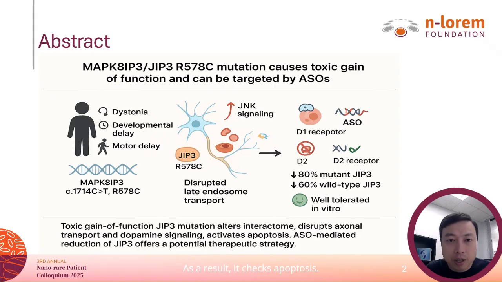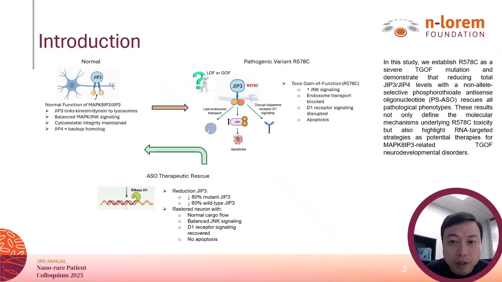As a result, it triggers apoptosis. Interestingly, it also disrupts dopamine receptor 1 signaling, but does not affect dopamine receptor 2 signaling. Finally, we developed ASO to reduce JIP3 to offer a potential therapeutic strategy to treat MAPK8IP3 mutation-induced rare disease.